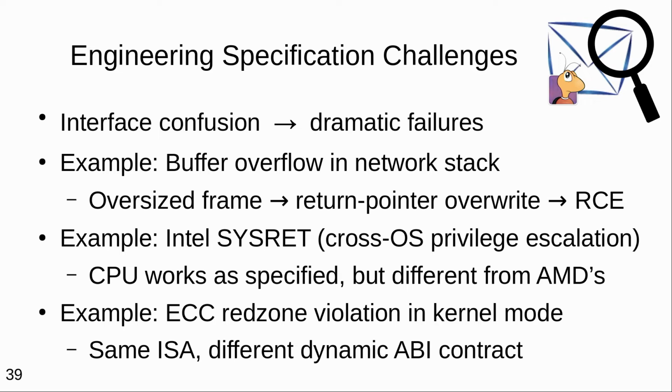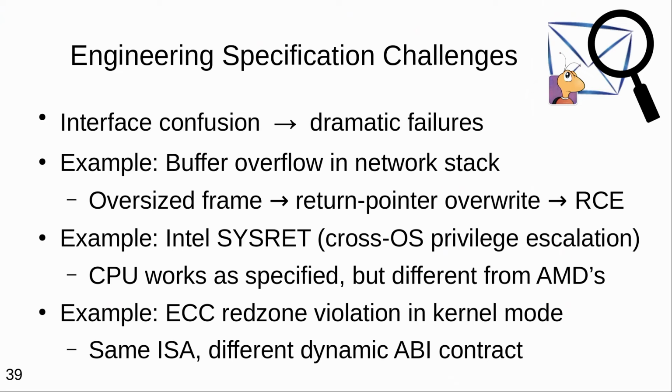A different pragmatic example from cryptography implementation is that there are different dynamic rules in the kernel space and user space for how a program must use its stack. In user space, in Linux, the program is allowed to use 128 bytes past the stack pointer. In the kernel space, it is not, because the processor uses the same space for storing the interrupt context. And thus, if you try to be clever and benchmark your cryptographic implementations in kernel space to avoid context switching overhead, you might instead crash your computer because the dynamic contract is different. And notice this is really subtle.